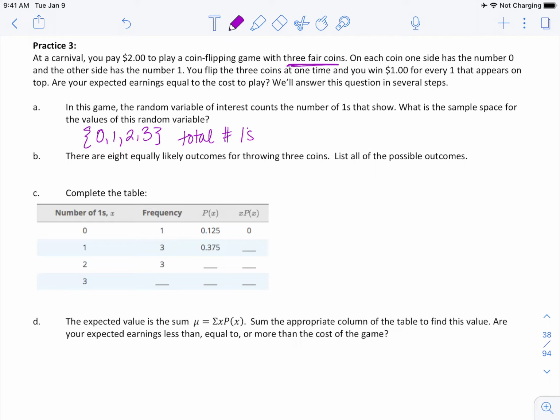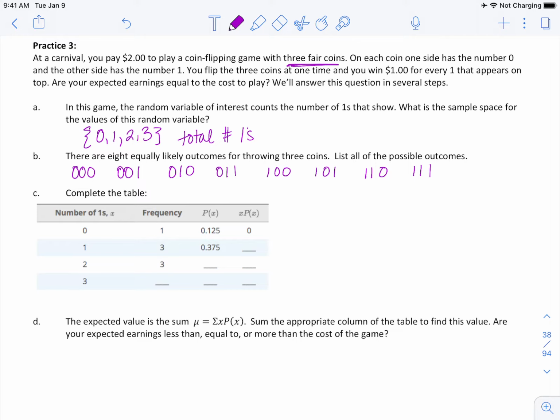List all the outcomes. So we have 0, 0, 0; 0, 0, 1; 0, 1, 0; 0, 1, 1; 1, 0, 0; 1, 0, 1; 1, 1, 0; and 1, 1, 1. So let's complete the table. My number of ones, and then we have the frequency that it happens. P of x, remember, is the probability, and then our x times P of x.